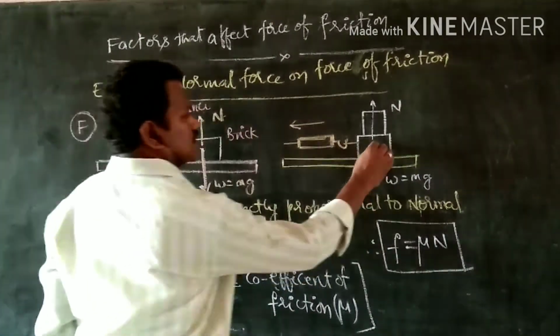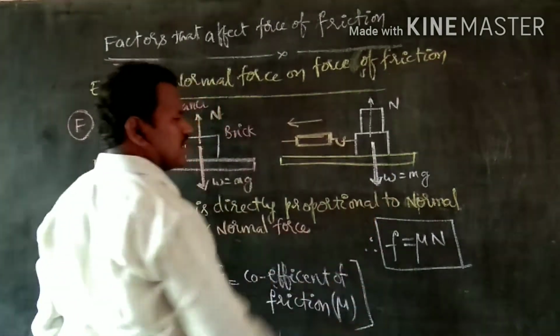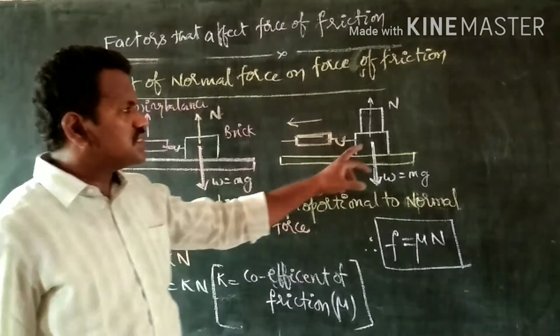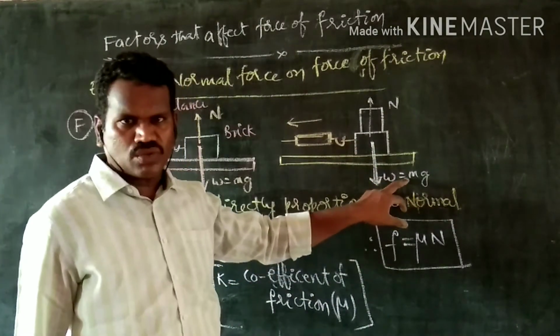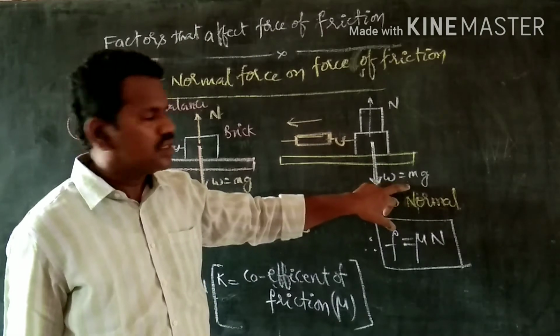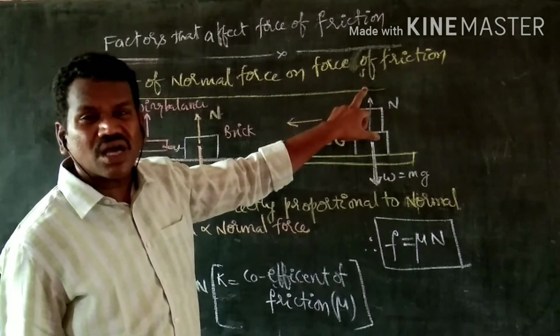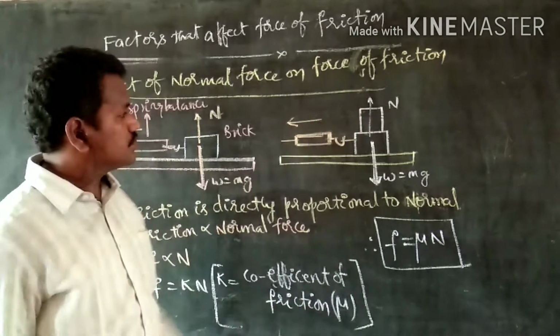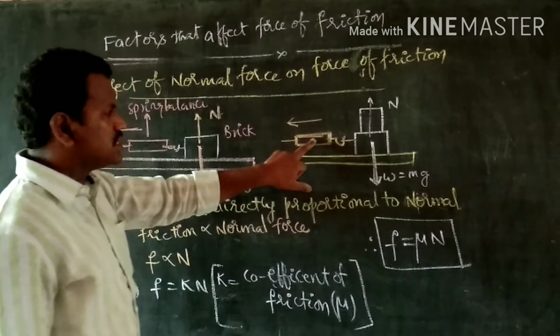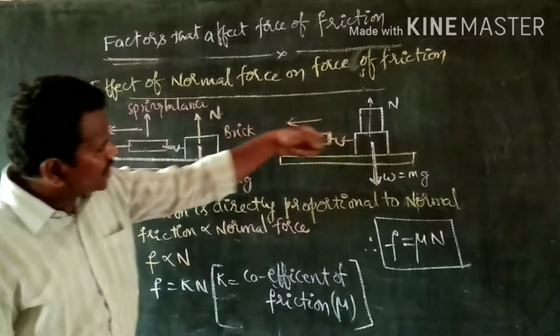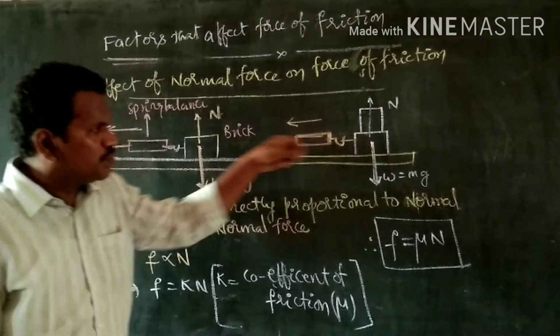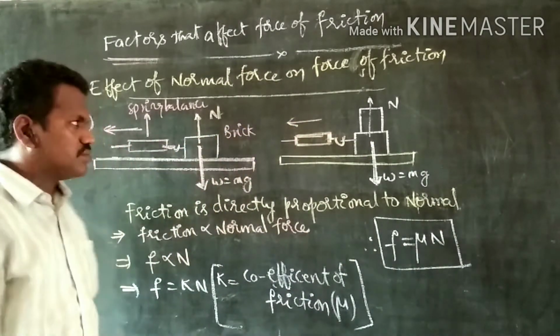That means, as the number of bricks increases, the gravitational force acting on them is also more. Why? Because mass is more, so gravitational force is also more. Then automatically normal is also more. Again, by using the same spring balance, we are dragging the 2 bricks in the same direction.